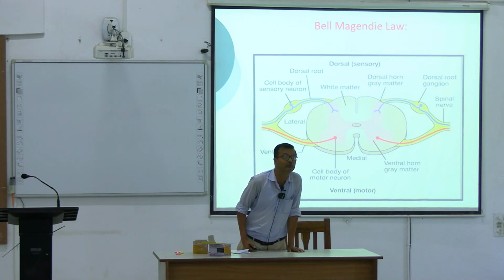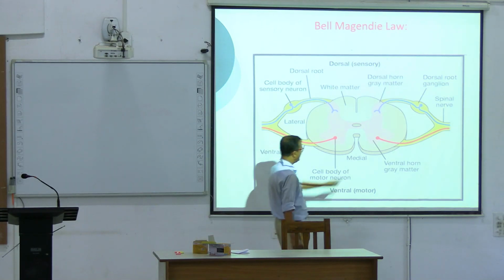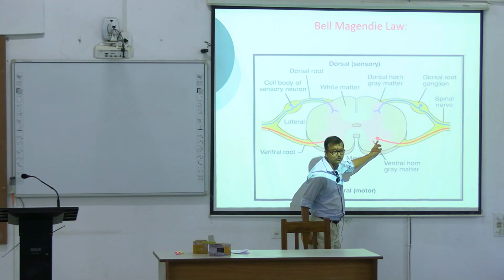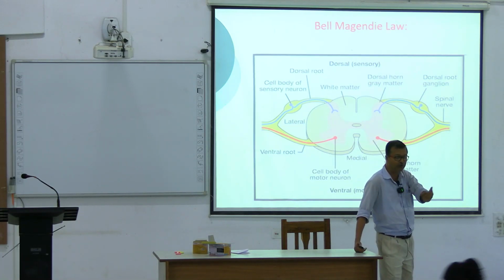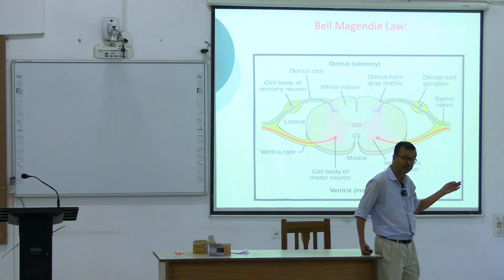Mostly these motor neurons are alpha motor neurons, and these are called the final common pathway. In the motor tract, these are the final common pathway.